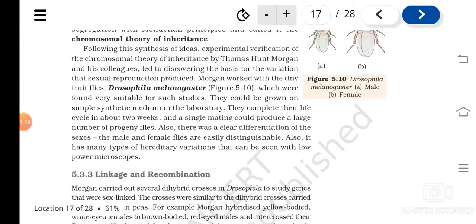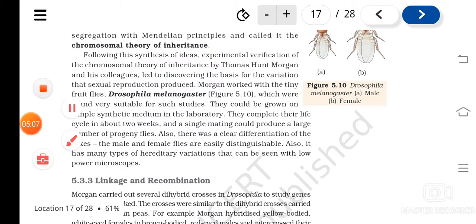Understood? Sutton and Boveri put forward the experimental verification of the chromosomal theory, and this was experimentally proved by Thomas Hunt Morgan. He did his experiment in fruit flies known as Drosophila melanogaster. You will have to learn this name.